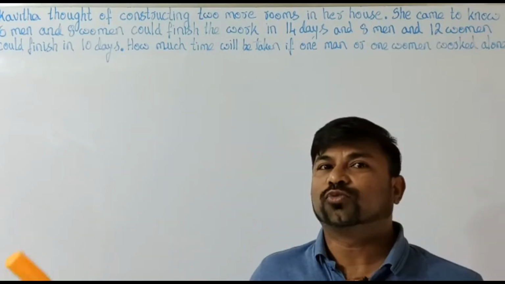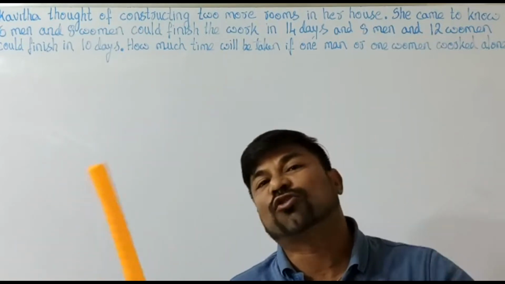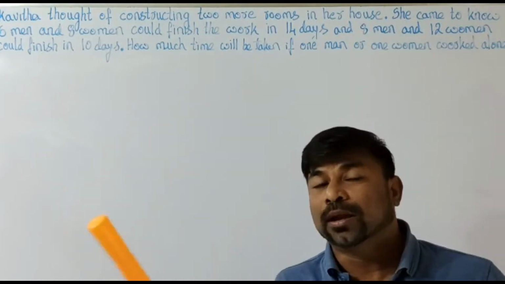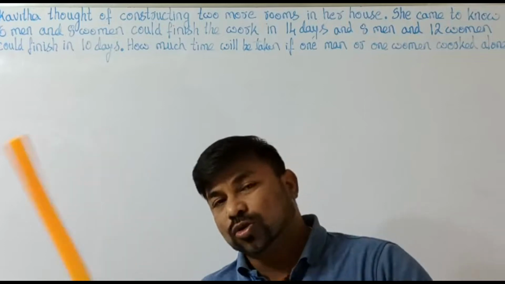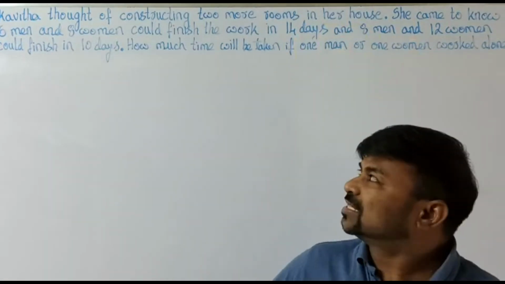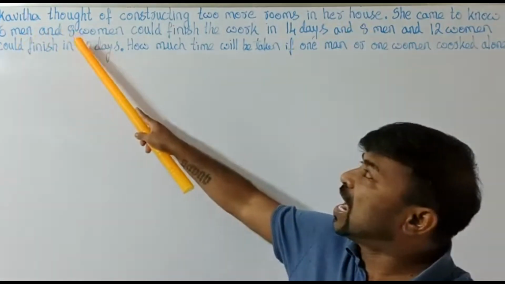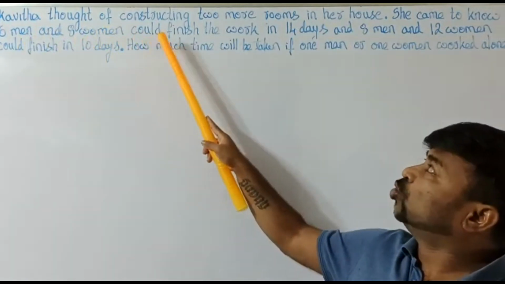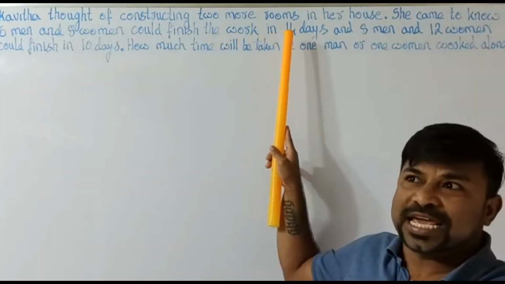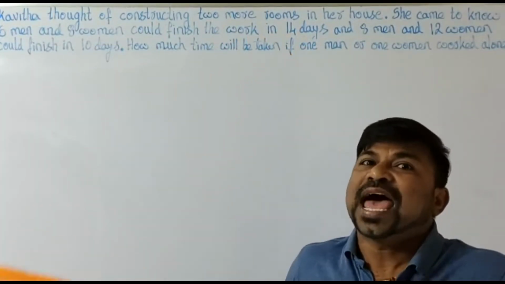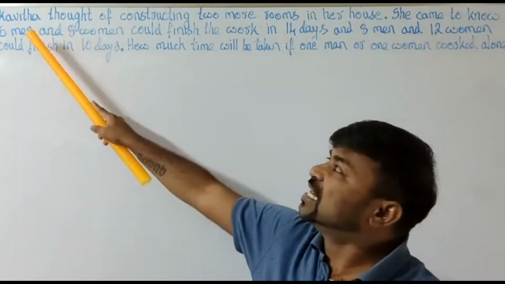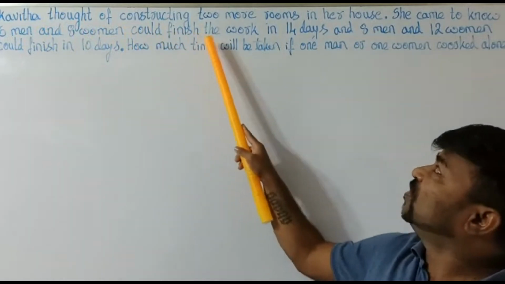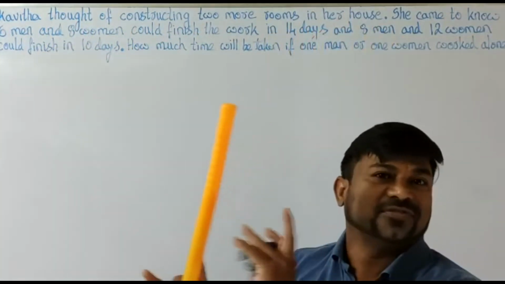But the construction work is done by a combination of both men and women, who have different working capacities. So 6 men and 8 women could finish the work in 14 days. This is the first scenario when Kavita inquired. That is the first case.